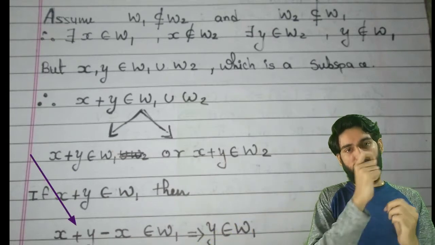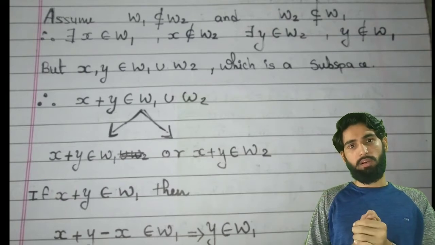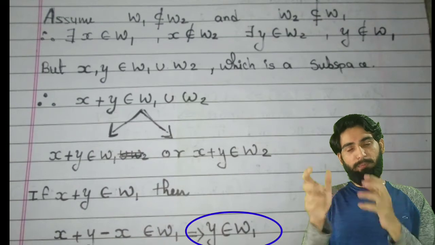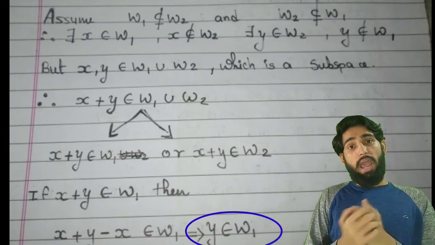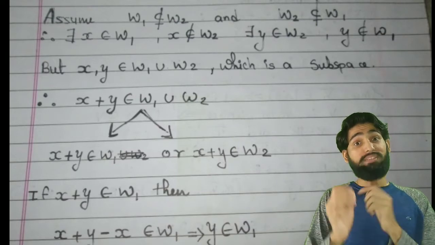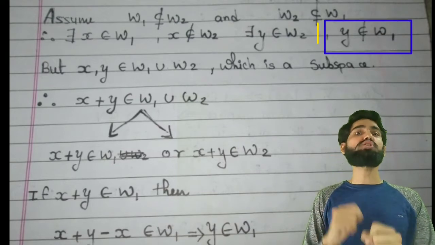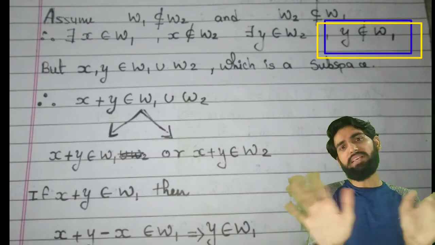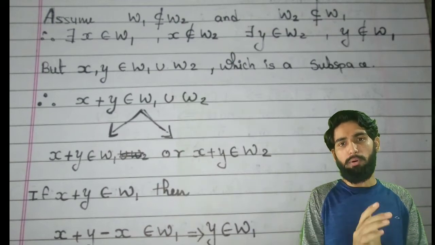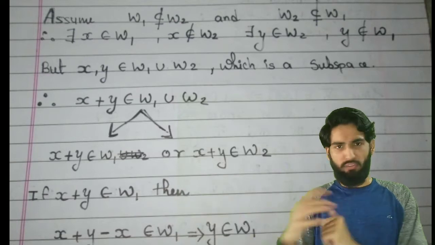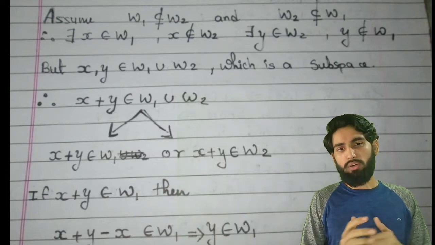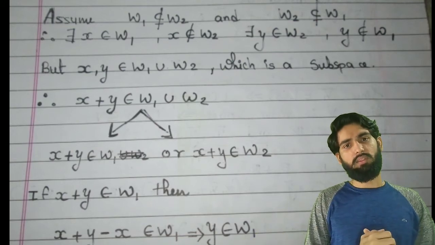So if I subtract x plus y minus x, the element which is left is nothing but y. After subtraction, I am still inside W1. Hence I got y inside W1, which is a contradiction to our choice of y. This case is not possible, since we assumed y is an element of W2 such that y is not an element of W1. But now we are getting y is an element of W1. So we got a contradiction in this case.